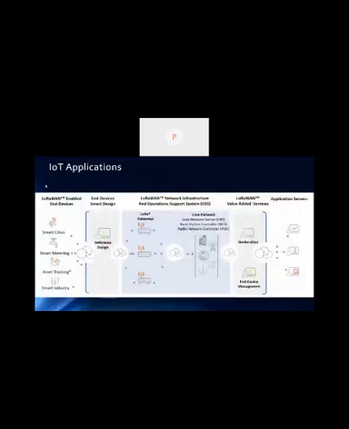And if we talk about the LPWAN, LoRaWAN application, if we look at the left hand side, there will be end devices. Those are LoRaWAN enabled. LoRaWAN is the stack part of LPWAN, low power wide area network.